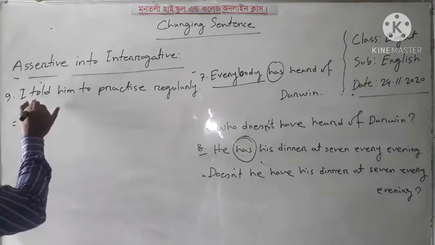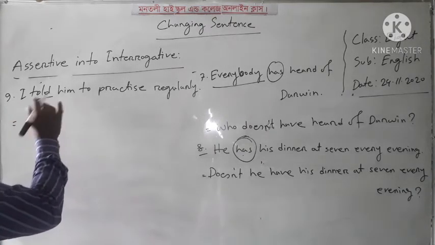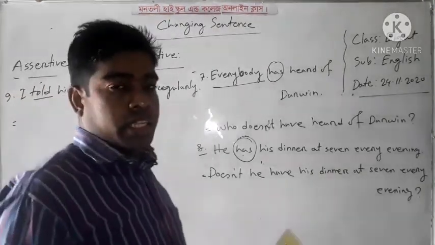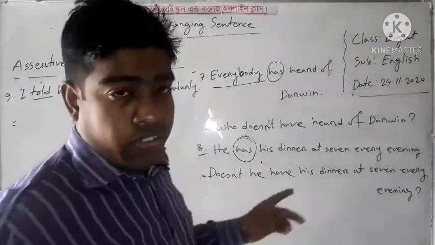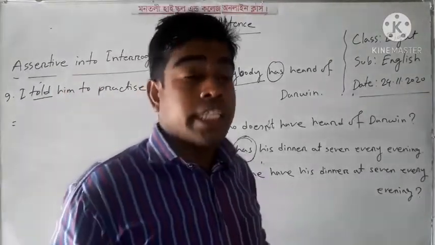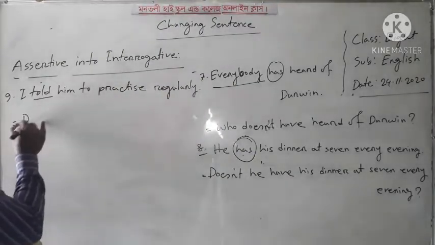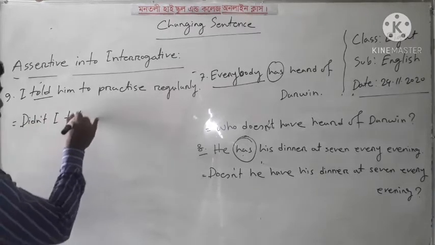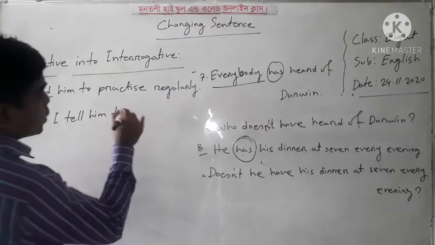This is the past indefinite tense, and there is no auxiliary verb in this sentence. So I have to take an auxiliary verb, and if the sentence is past indefinite tense, I can take did as an auxiliary verb. Now I can write didn't. Okay. Didn't I tell him to practice regularly?